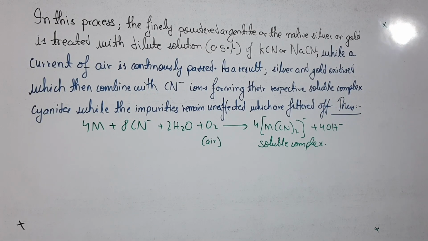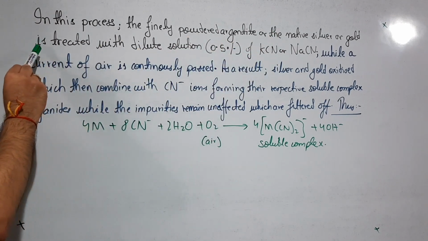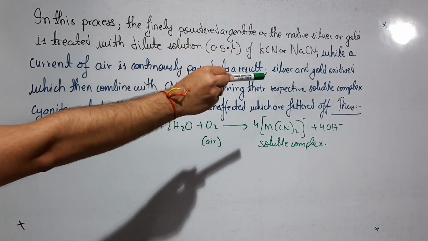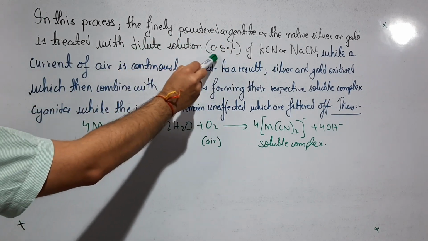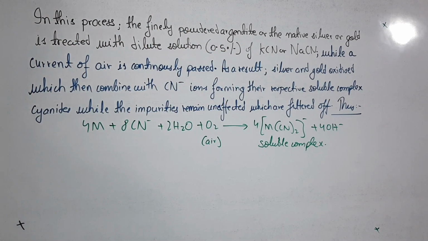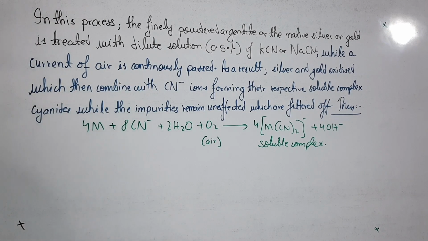In this process, the finely powdered argentite or the native silver or gold is treated with the dilute solution of KCN or NaCN. So this is the chemical which you are taking, while a current of air, meaning oxygen, is continuously passed.